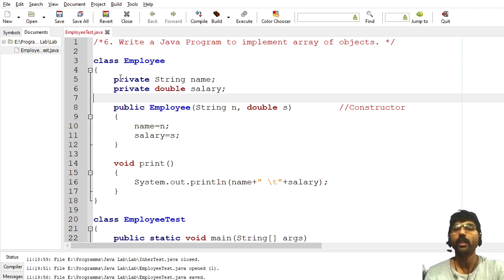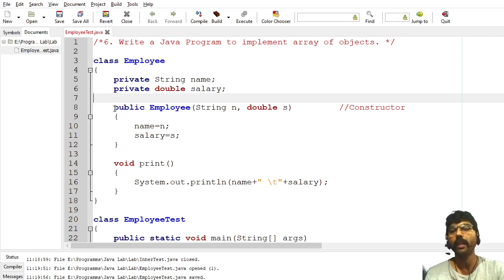So that is called private information. Private means within yourself. You are also a human being, I am also a human being, but you are not sharing that information with me. So that is called private. Only to you, not for others. Okay, in a similar way, here name and salary belong only to the employee object.